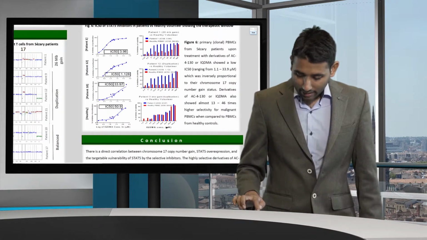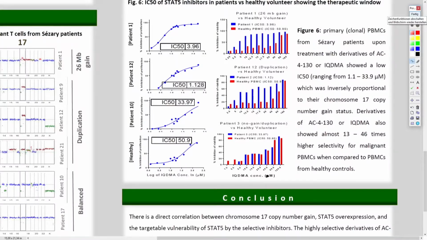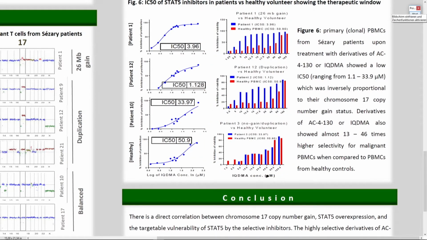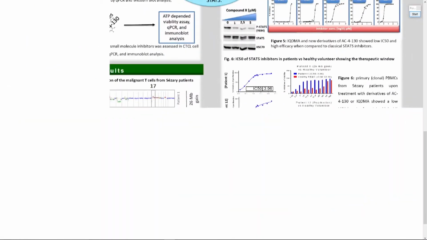So I want to highlight the therapeutic window of using these drugs. Here you can see a very nice therapeutic window. This is inhibition of viability. And in all of the cases, you can see a very nice therapeutic window where there is a chromosome 17 STAT5 genomic region gain. But there is almost no therapeutic window where there is no chromosome 17 STAT5 genomic region gain. So from this, I'd like to conclude that